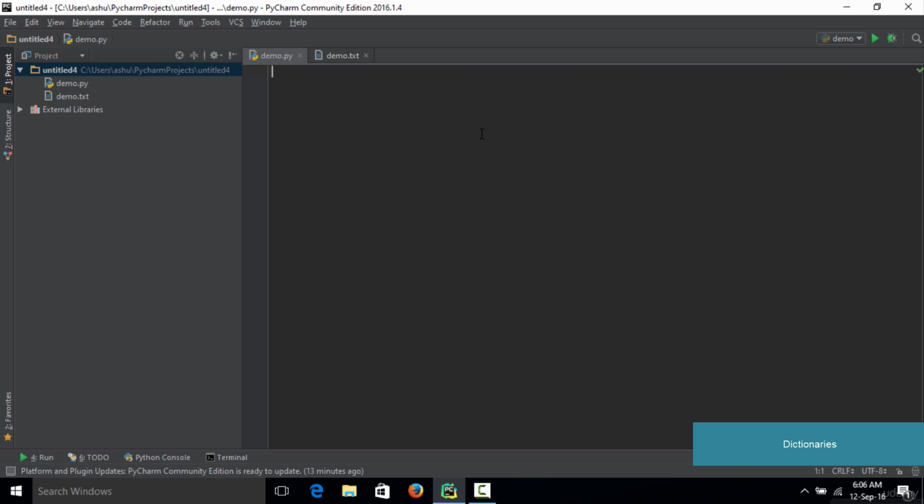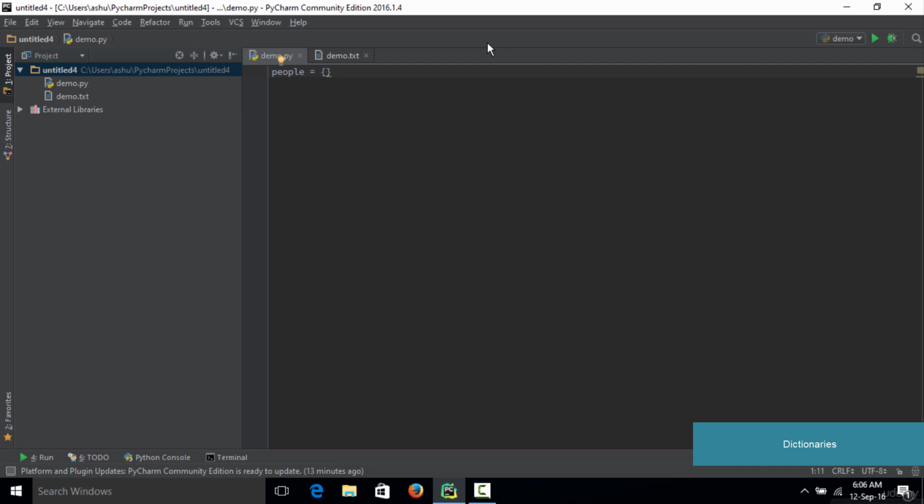Dictionaries are similar to lists, but instead of having a single item, we are going to have a pair. Let's name our dictionary people, as we are going to store data related to people. We type people equals, and as you all know, in case of lists we had square brackets, but in case of dictionaries we are going to define the data in curly braces.